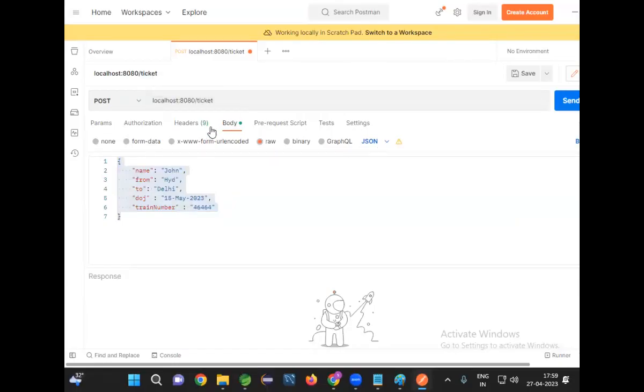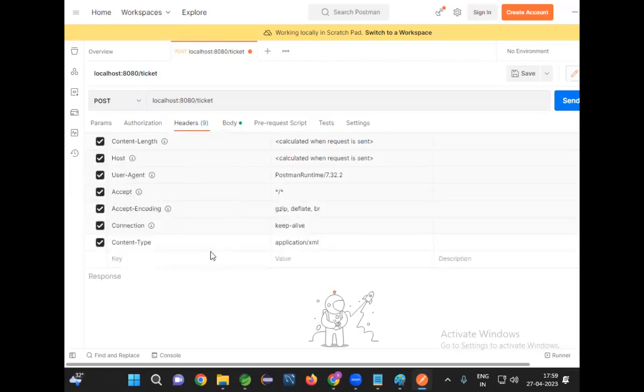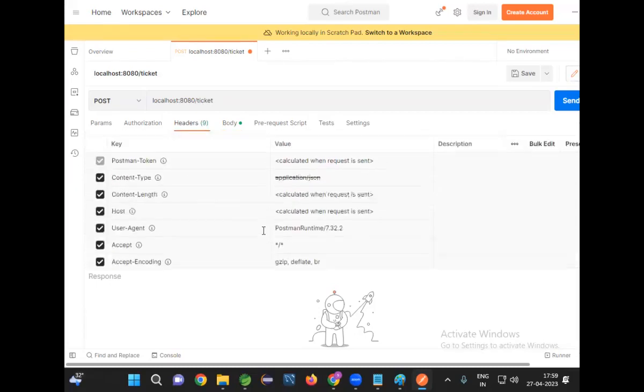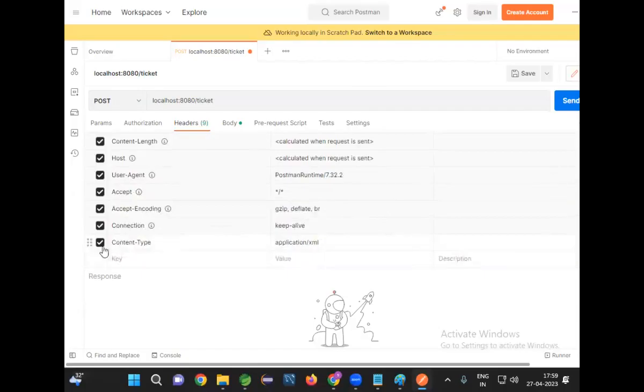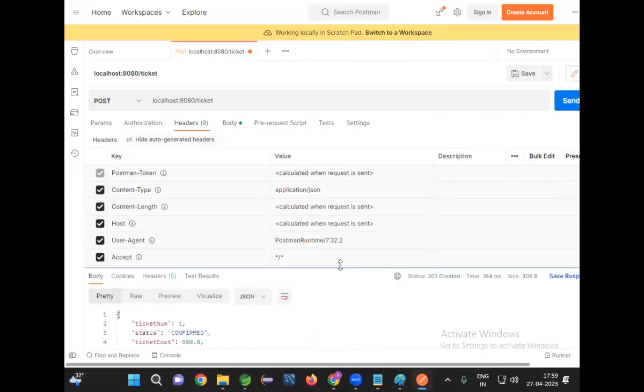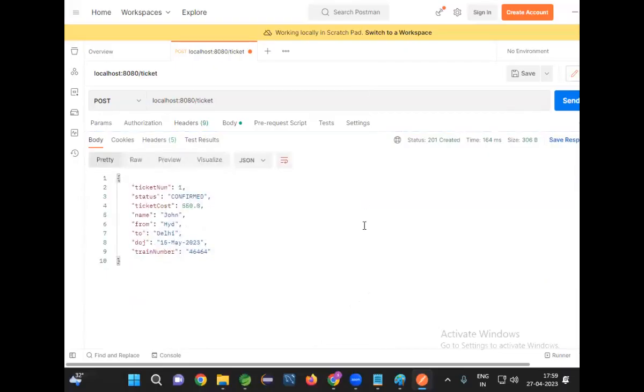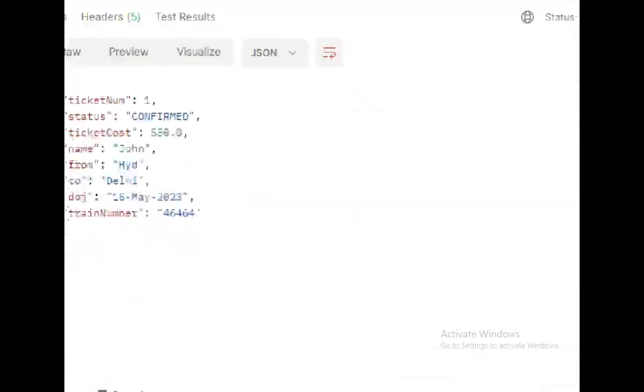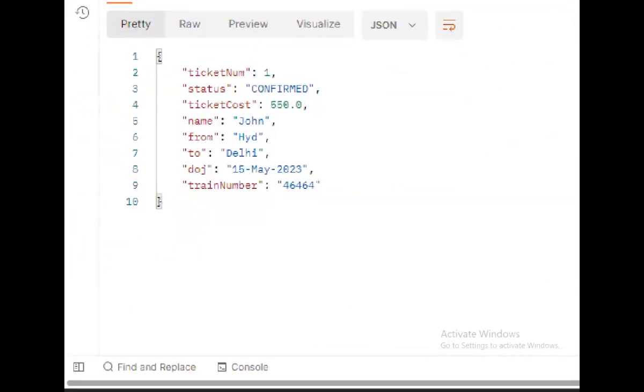When I select JSON, what content type will it send, guys? Application/JSON. It will send that as the content type. Good. Now click on send. Once I send that, what am I getting? I'm getting the ticket data. Ticket number is 1. Status is confirmed. Price, name, from, to, journey date, and train number.